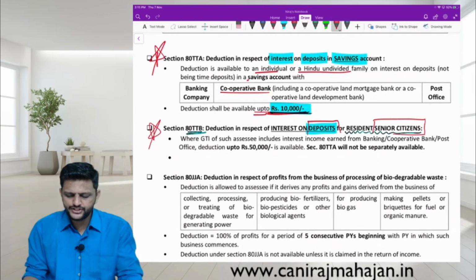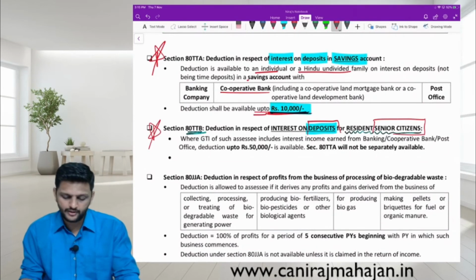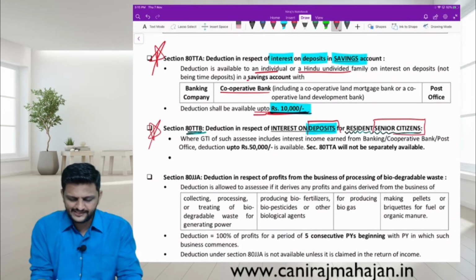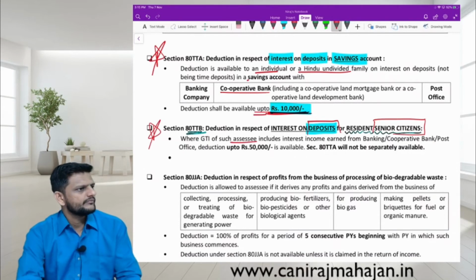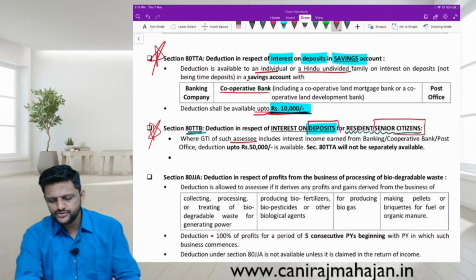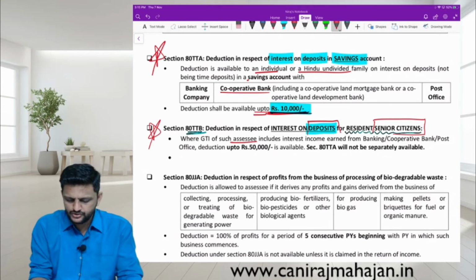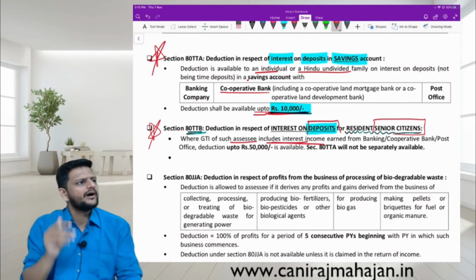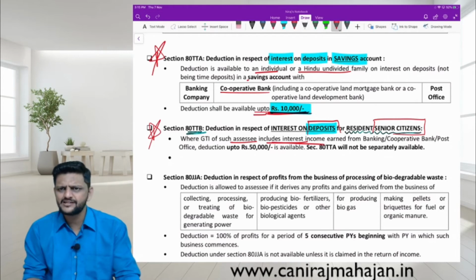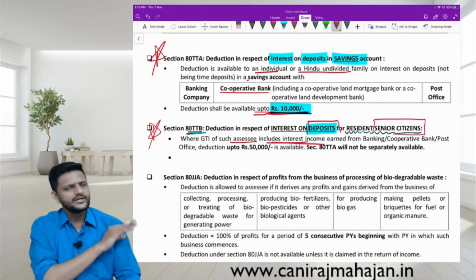Check. Where GTI, that is gross total income of the assessee, such assessee, which kind of assessee? Resident senior citizen, includes interest income earned from banking, cooperative or post office. Understood here? What have they used? Includes interest income. Are they using the word savings account interest? They are using interest.